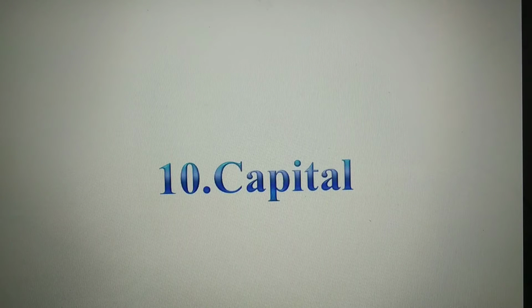I will start with capital. Capital is wealth in the form of money or other assets owned by a person or organizations for starting a business.